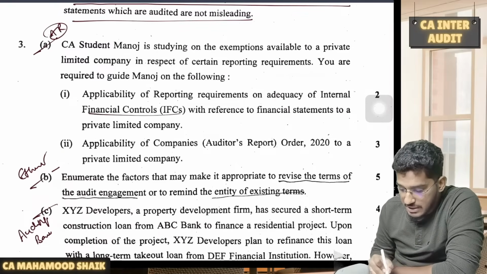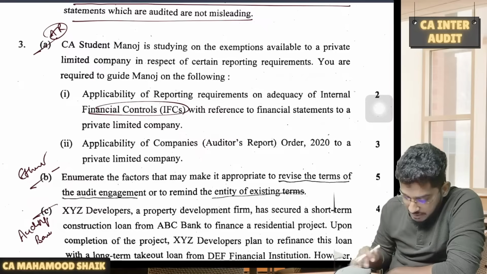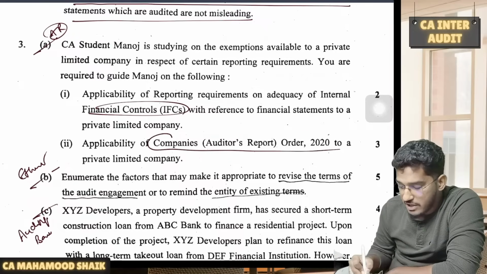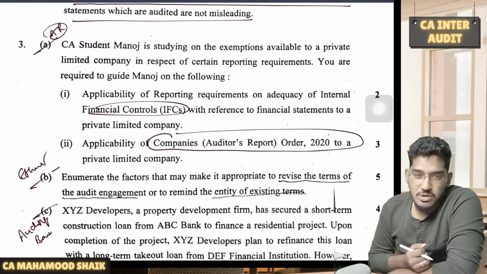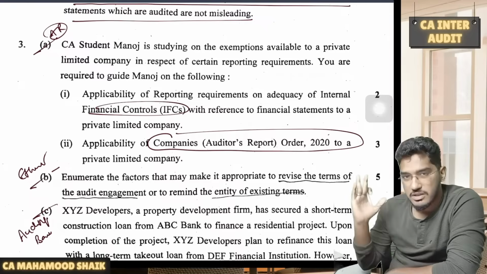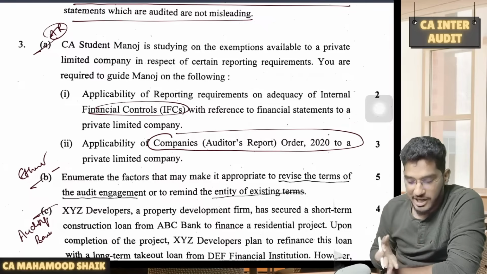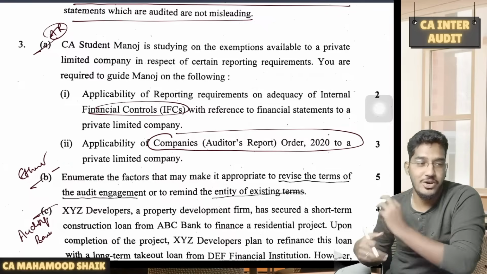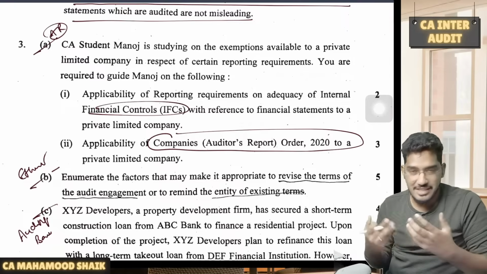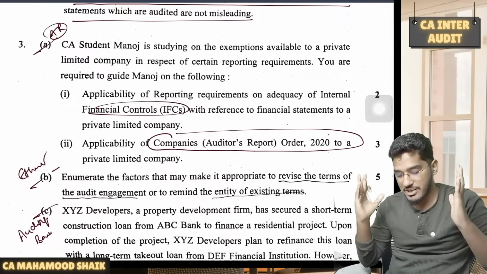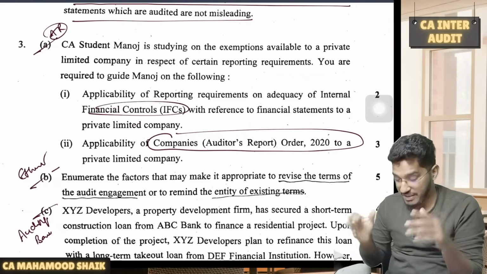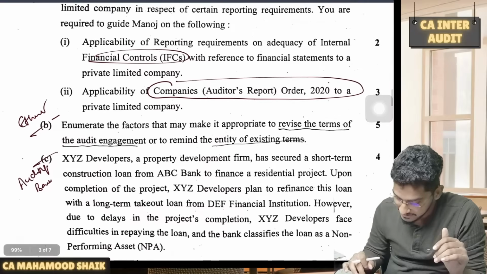Now this is also a question from audit reporting. They are asking you for which companies internal financial controls will not become applicable. They are also asking for which kind of private limited companies CARO will not become applicable. I think you should have given your best in these questions. Straightforward, easy questions. You are not required to draft sentences, so that issue also will not be there. Straight away you can write the applicability and score the marks. 5 marks, applicability. Next.